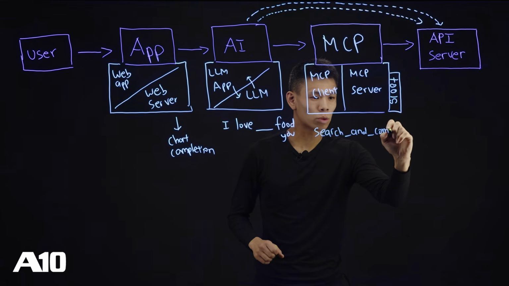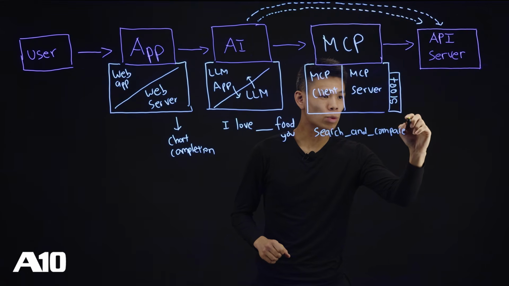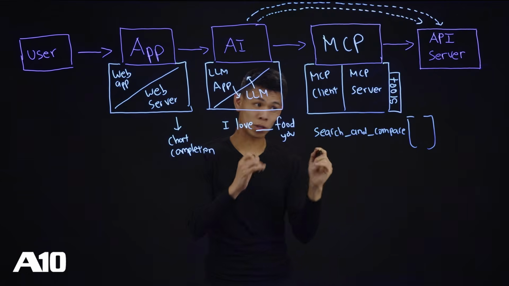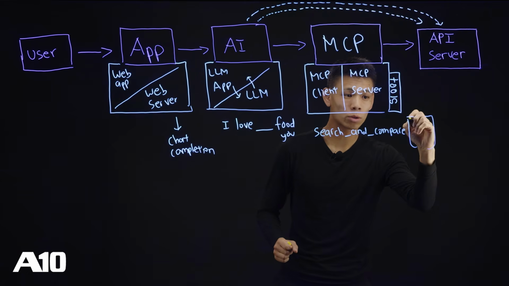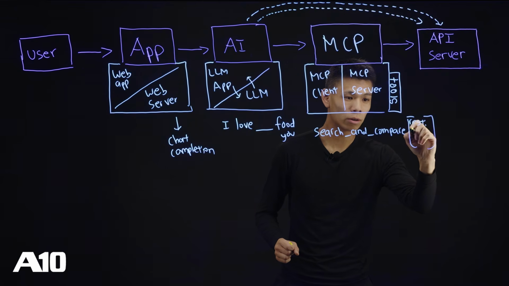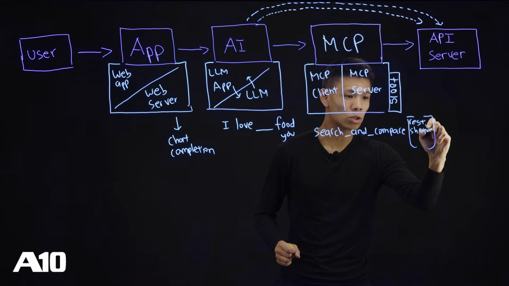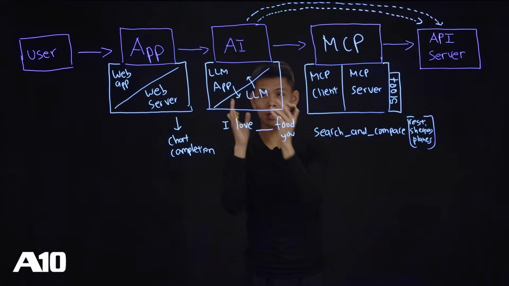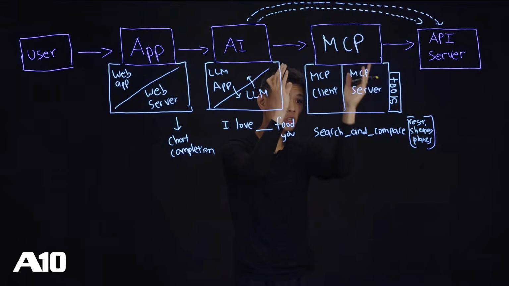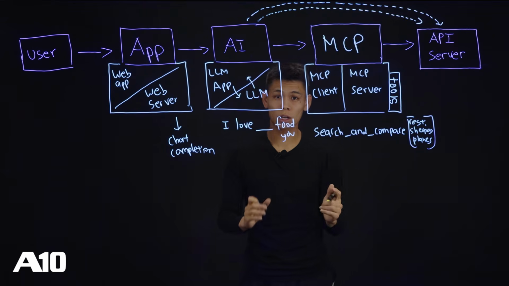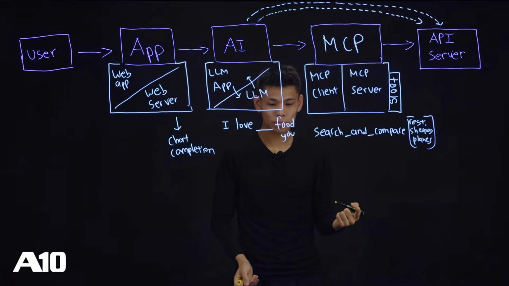A search and compare tool, all we have to do is define a set of objects that it can search and compare. So for example, we can define it as you are allowed to search and compare restaurants. You are allowed to search and compare Sherpas. You are allowed to search and compare planes, just as a couple of examples, right? Then literally what this MCP tool is going to be able to do is allow the AI to search and compare all these things. And it's allowed to make the API connections necessary to get this task done.